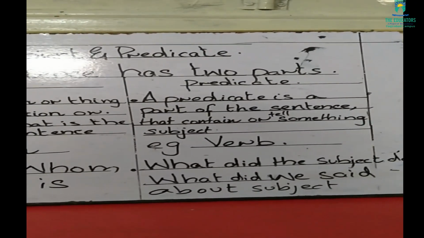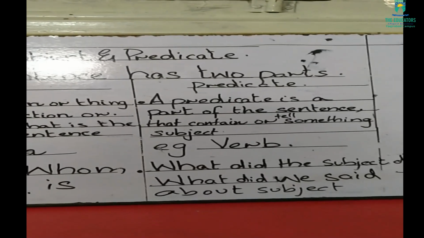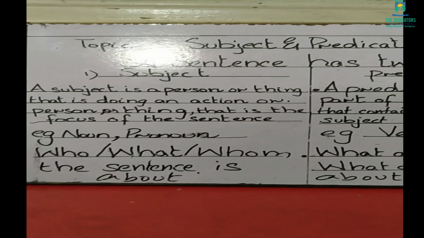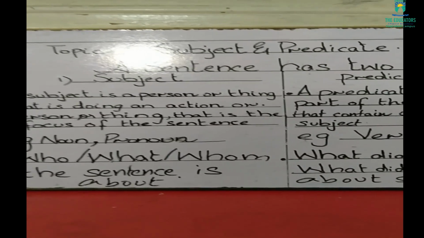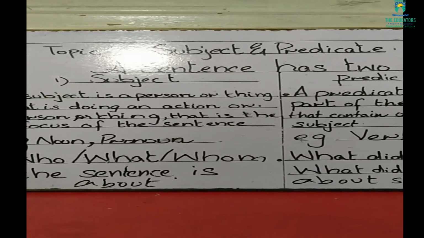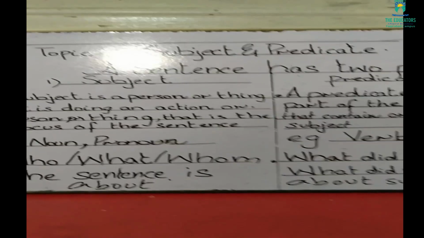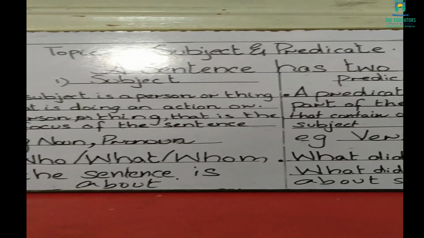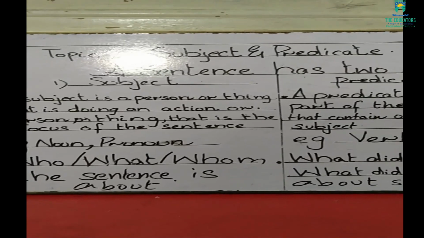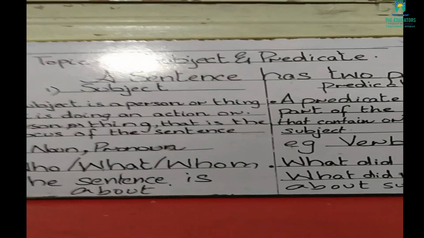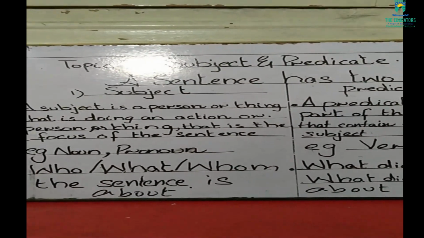The way to remember the subject: it is the main focus of the sentence, whether it's the thing, the person, or the animal. Are you getting me?